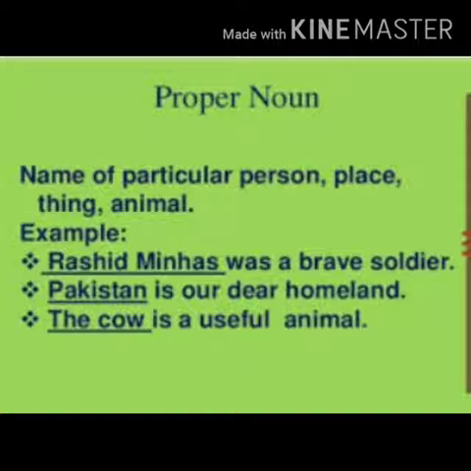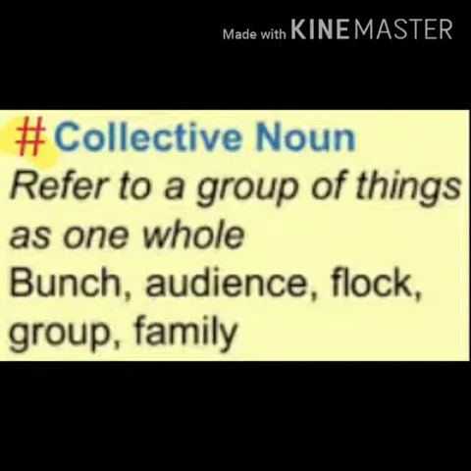Okay. "The cow is a useful animal." You know the cow is a common noun, but it is coming at the starting of the sentence, so it has been capitalized. Understood? A collective noun refers to a group of things as one whole. Where there is a collection of persons, many of them, you give them a special name like crowd of people. So crowd becomes a collective noun.